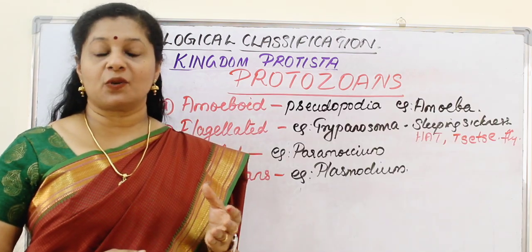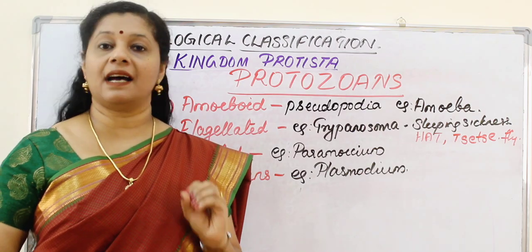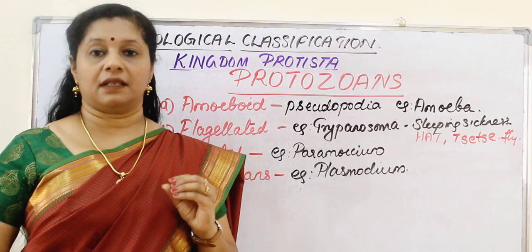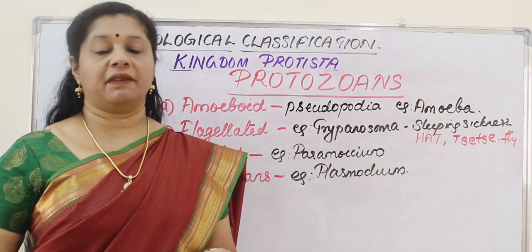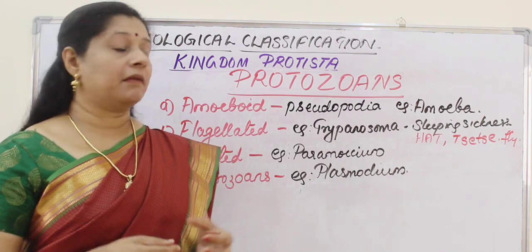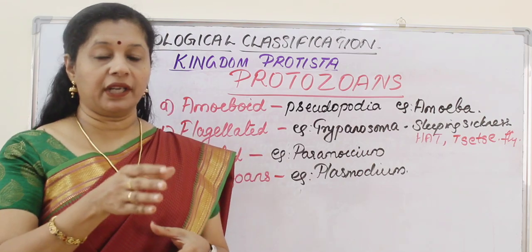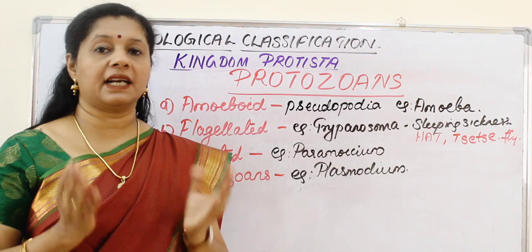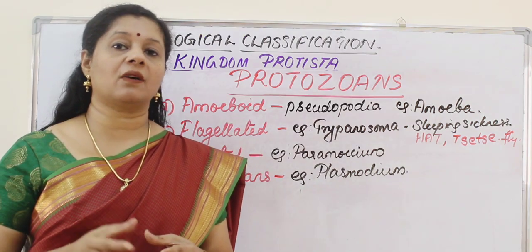So amoeboid protozoans, when we tell the name itself, we know they are the group including animals like amoeba. So what are their features? They are aquatic, mostly freshwater, or they can be seen in marine water as well, or found in moist soil. And they move and capture prey with the help of pseudopodia, or false feet. They stretch the body and then engulf prey using pseudopodia. Some marine species have a silica shell over their body. Entamoeba histolytica is a parasitic form. It can cause amoebic dysentery.